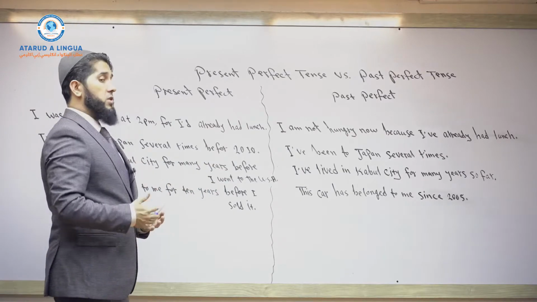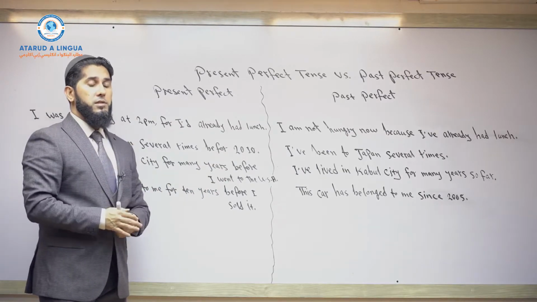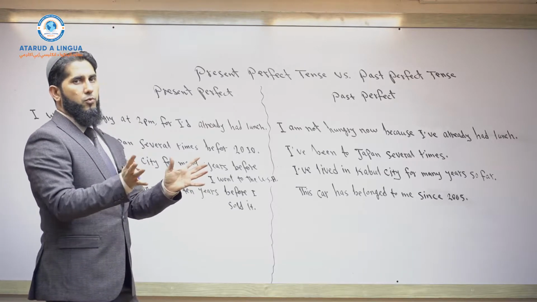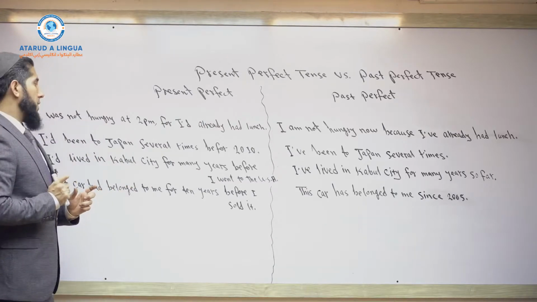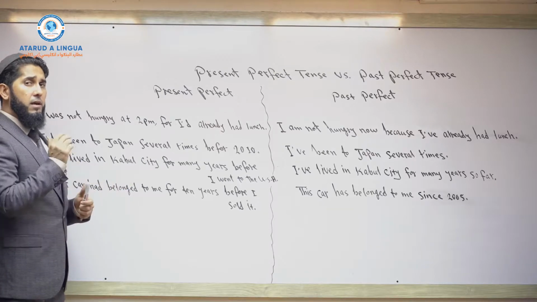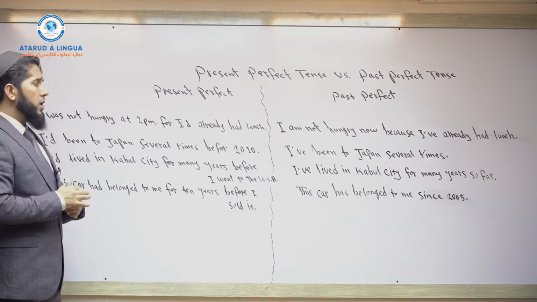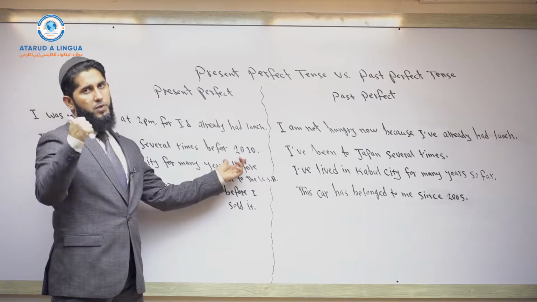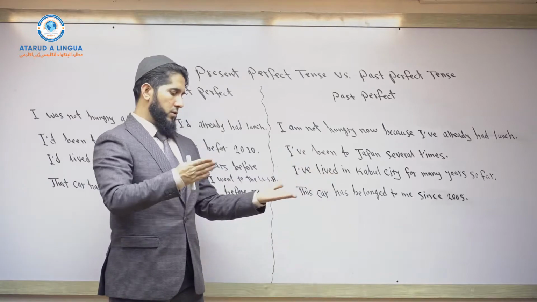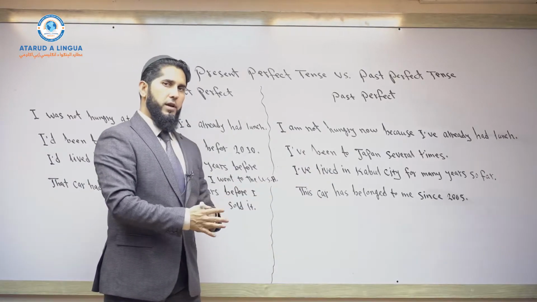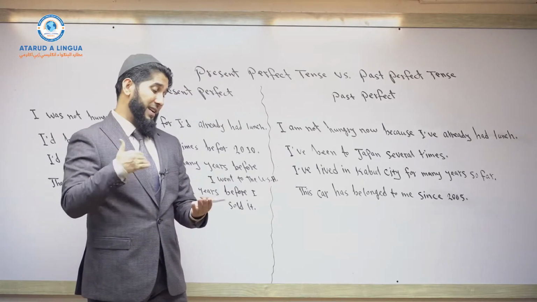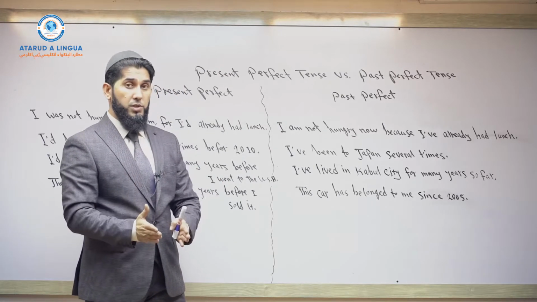For example, when I was a university student, I had the chance to go to Japan a few times, several times, many times, two or three times. So that's the idea. This action happened repeatedly at unspecific times before something else in the past. That's the difference. In present perfect tense, the action of visiting Japan happened before present time. Several times it happened repeatedly in the past, but before present time.